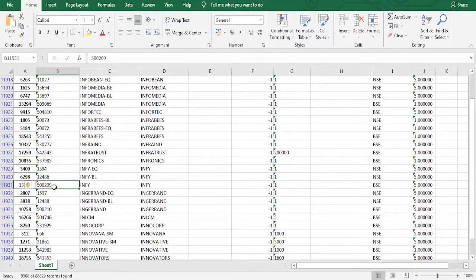So you can observe that the token is 500209. The symbol is INFY, that is in BSE. In NSE it has a different one. So we may be exploring more on Scriptmaster later on.